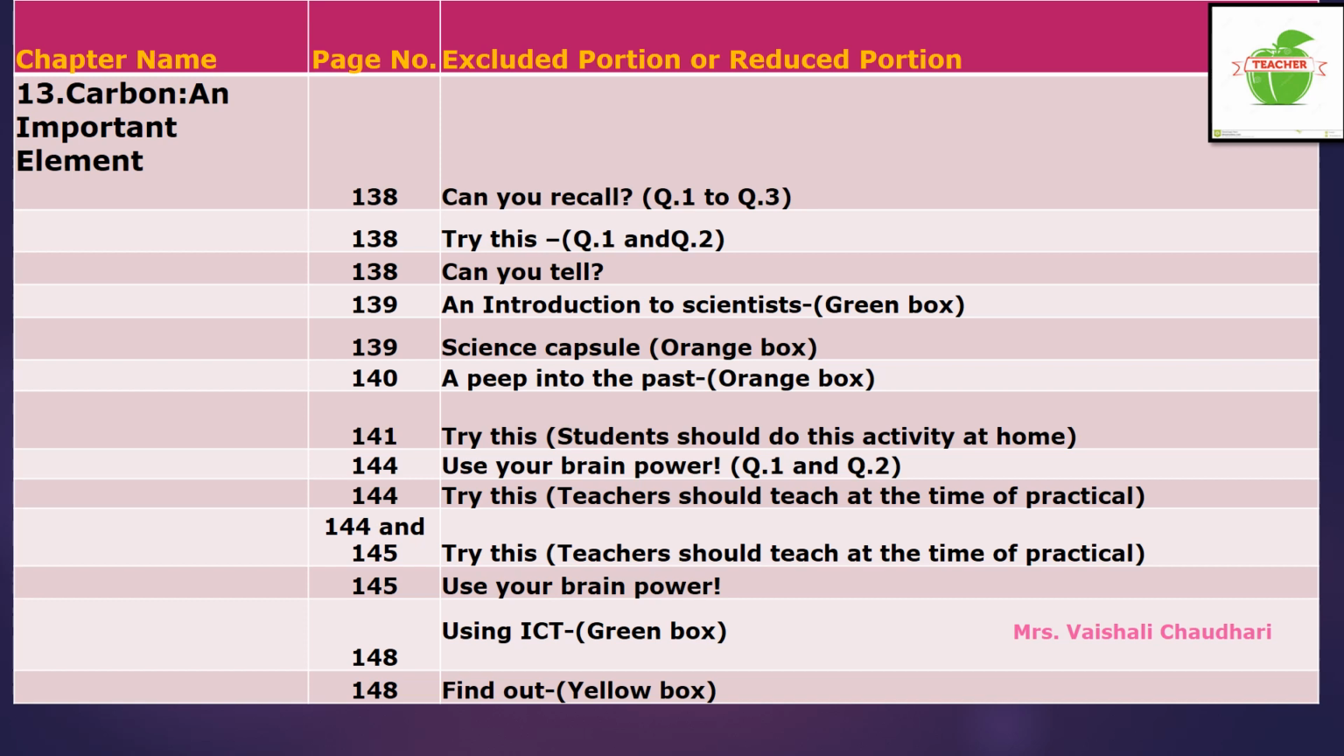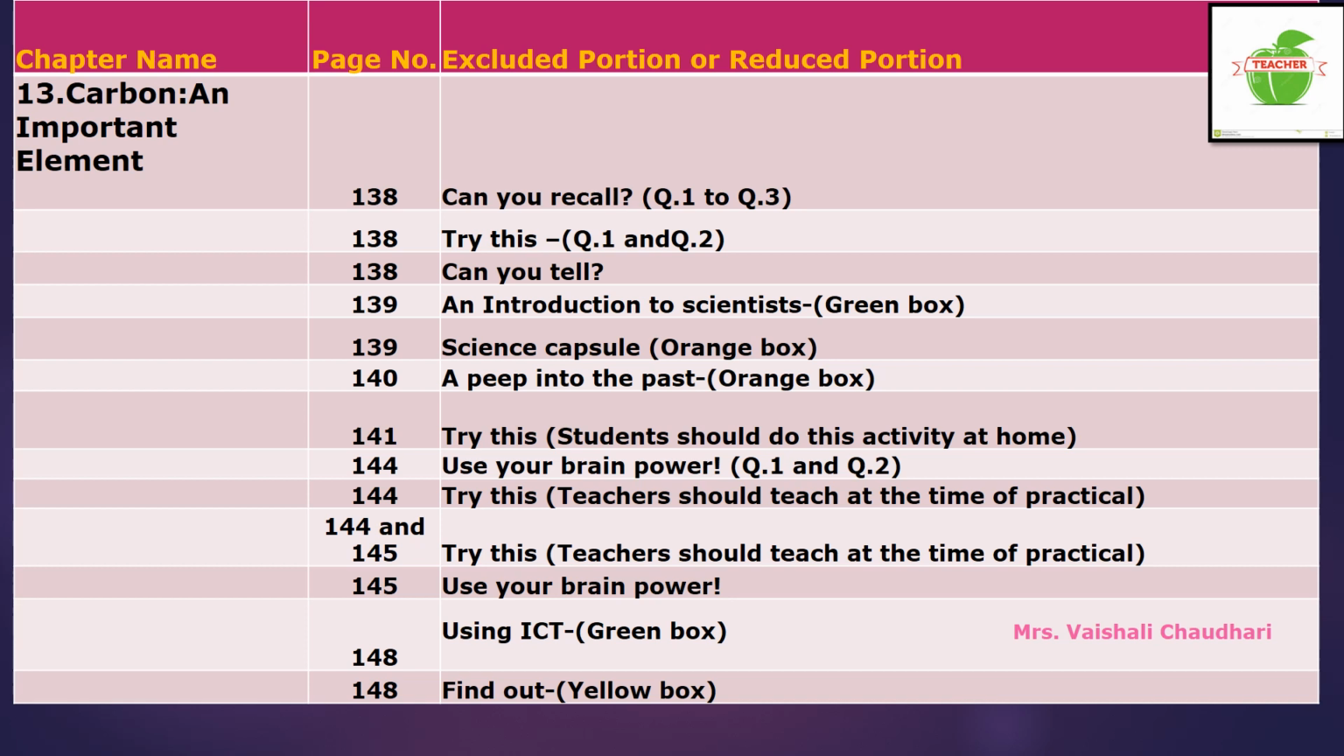Now on the same page number 144 only, one "Try this" activity is given, children. This activity the teacher should teach at the time of their practical. The activity name is reaction of carbon with oxygen. This is not for your theory purpose, but at the time of practical, the teacher can explain this activity to you. Now come to page numbers 144 and 145. On page 144 at the bottom, "Try this" activities are there, and they finish on page number 145. These activities teachers can teach at the time of your practical.